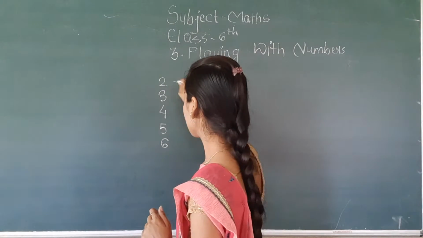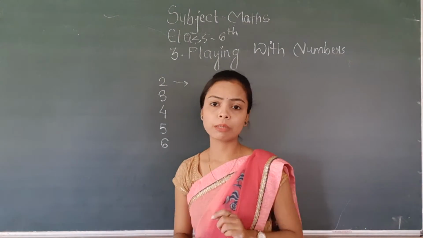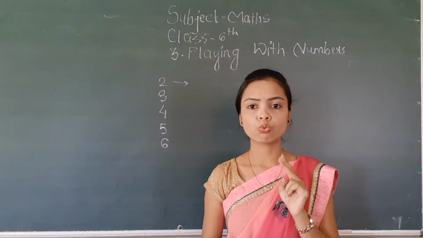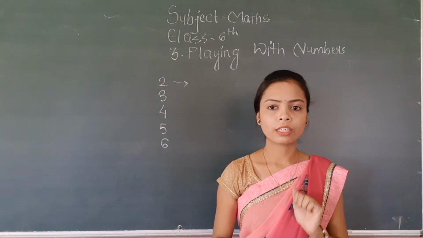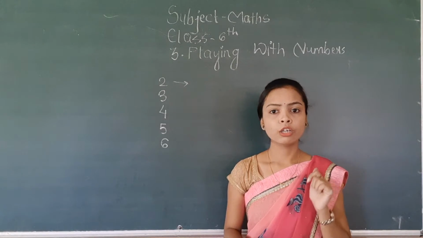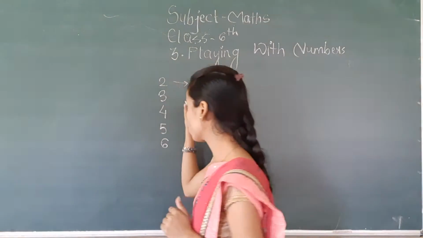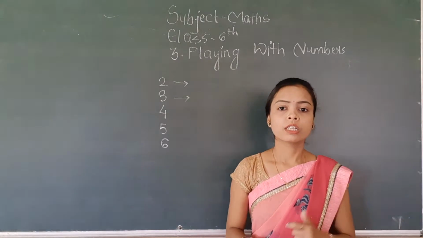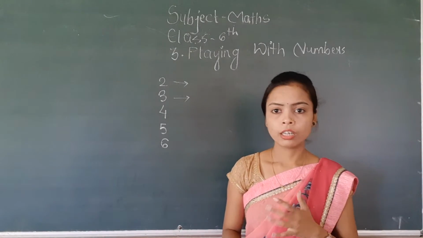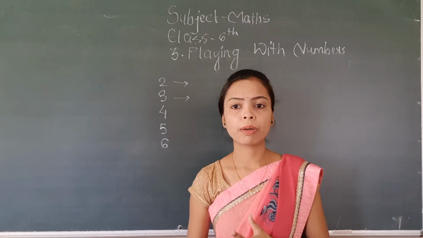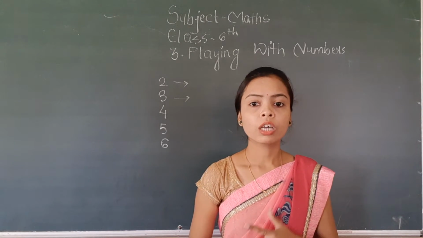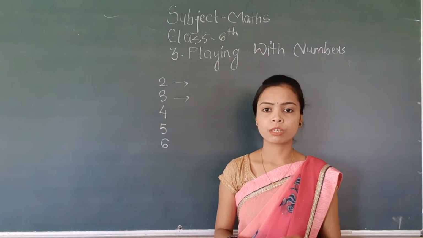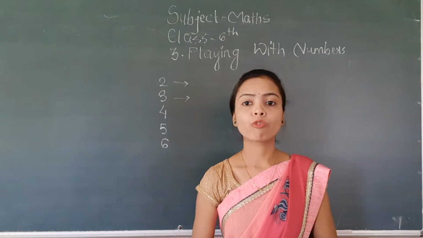So what is the property of 2? If the number ends on the digits 0, 2, 4, 6, 8, then that number is divisible by 2. Okay. Then how to check if the given number is divisible by 3 or not?